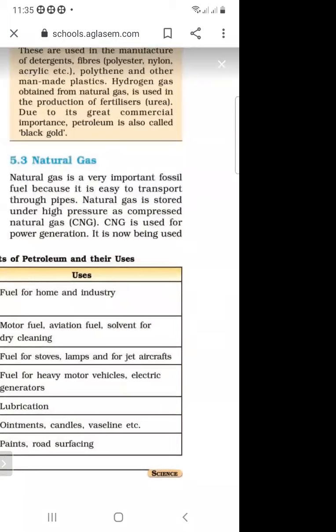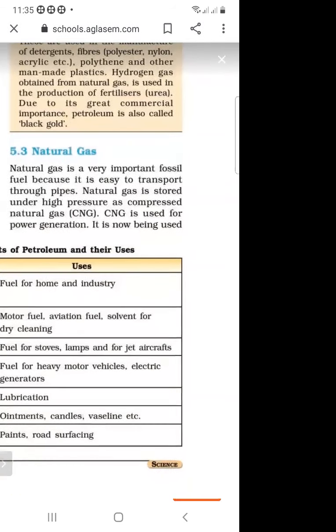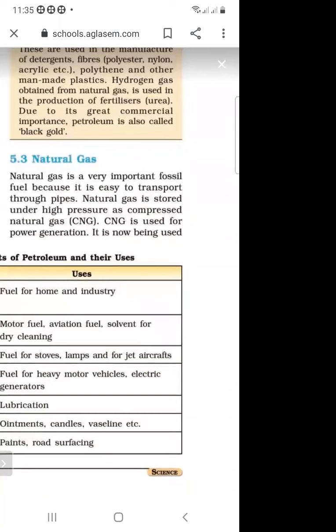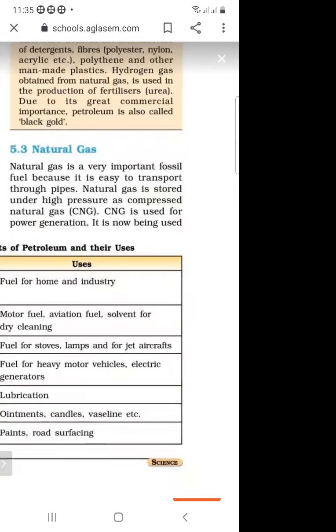So what do you mean by natural gas? Natural gas is a very important fossil fuel. And where do we use natural gas? We use natural gas in our daily life, in our homes. And how is it supplied? It is supplied through pipes. And when it is stored under high temperature and under high pressure, then it is called CNG. And what is the full form of CNG? Compressed natural gas.